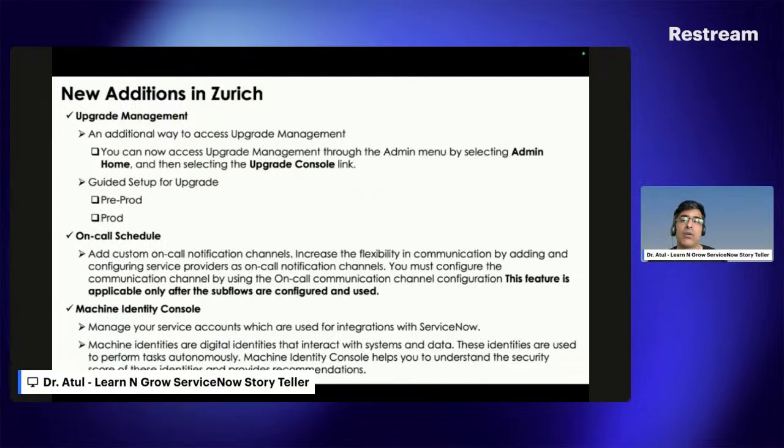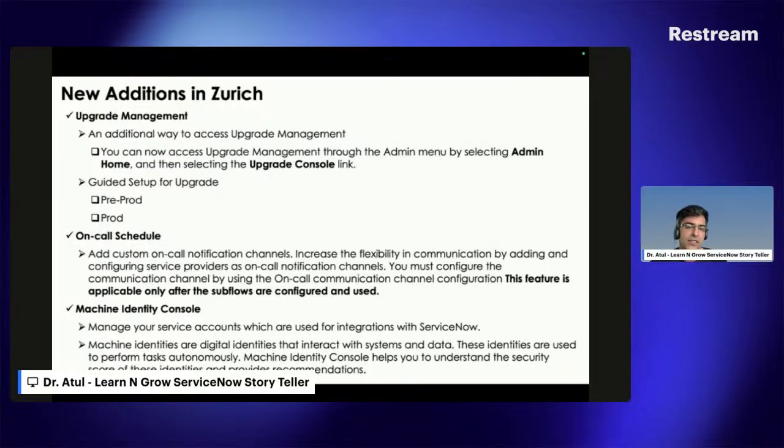Another thing is that ServiceNow added a new feature in the on-call schedule. It means you can define your custom channels as well, but this feature is only available once you move the on-call workflow to the flow. Only then you can use this particular part.